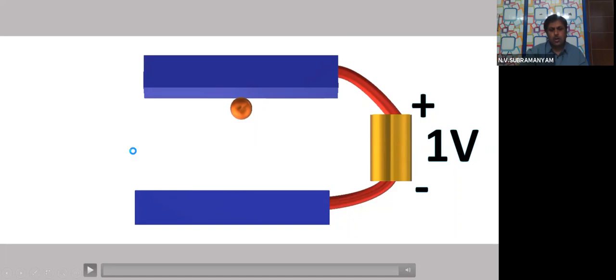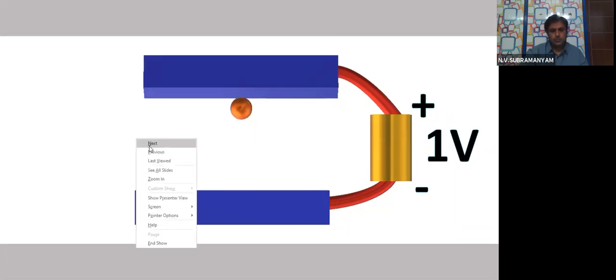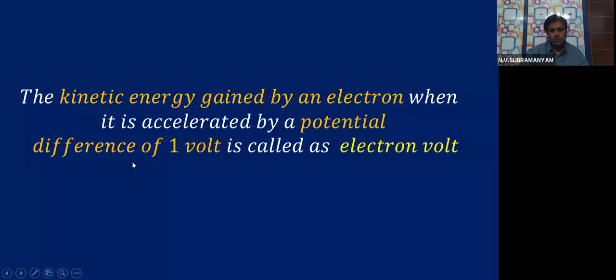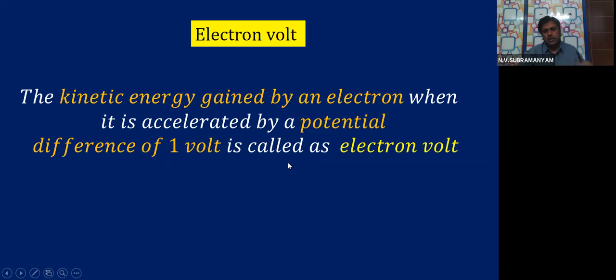So now I want to know, what is the kinetic energy gained by the electron known as? That is known as electron volt, children. When the electron ran from one plate to the other plate, it is gaining kinetic energy.